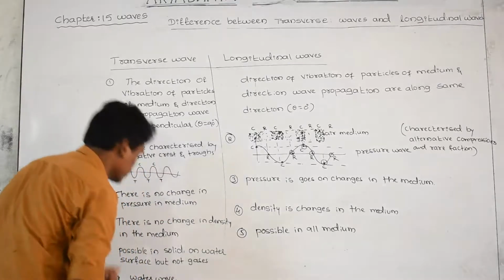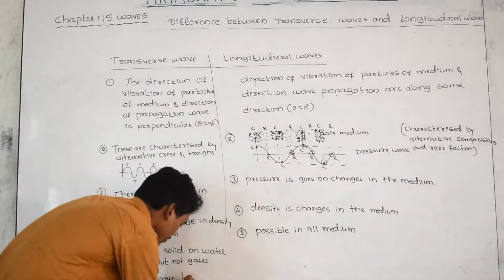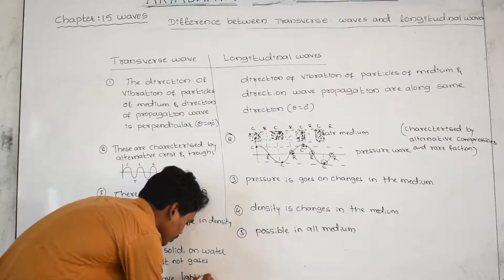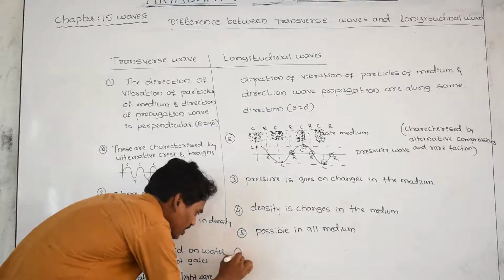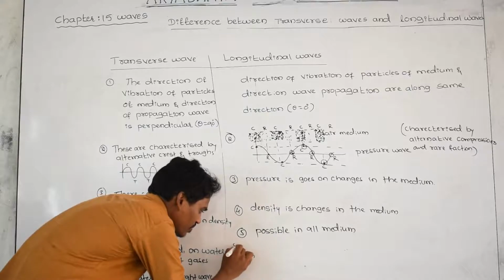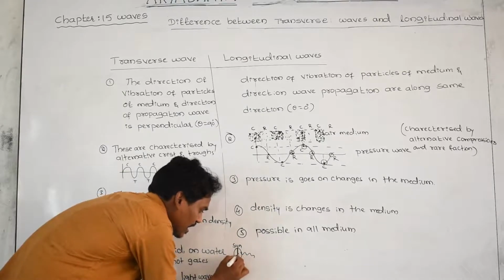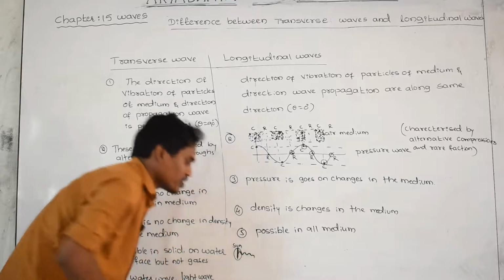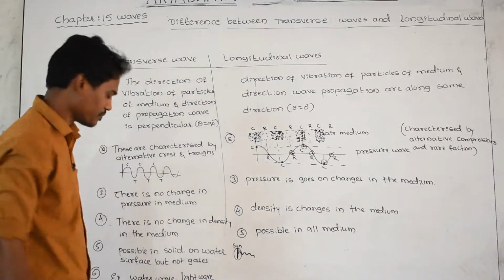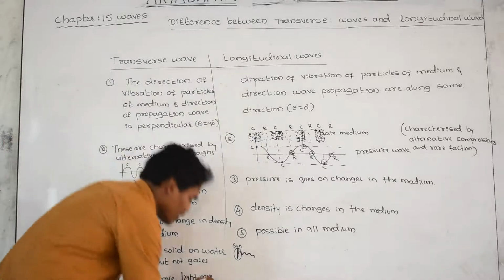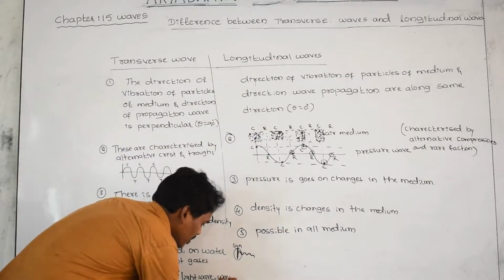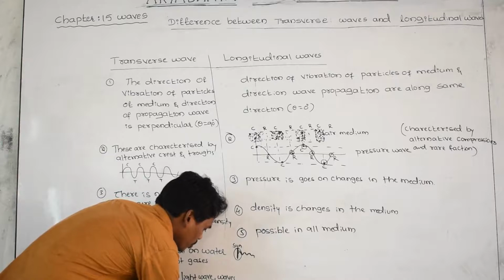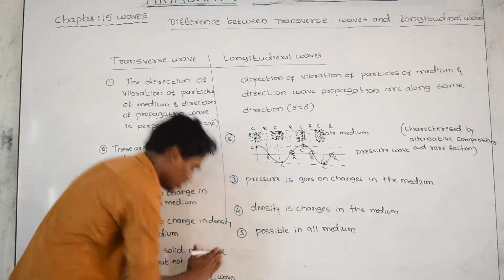Or you can take another wave, the light wave. Light wave is also transverse because inside the sun particles are accelerating like this and the wave is coming like this. This is the sun. Inside the sun, helium and hydrogen particles are vibrating in the y direction and the light is moving in the x direction, coming to the earth, and the angle between those two is 90 degrees. That's why light is also a transverse wave. Water wave, light wave, waves in a rope, these are all examples for transverse waves.